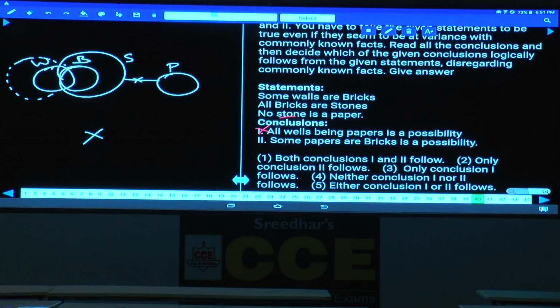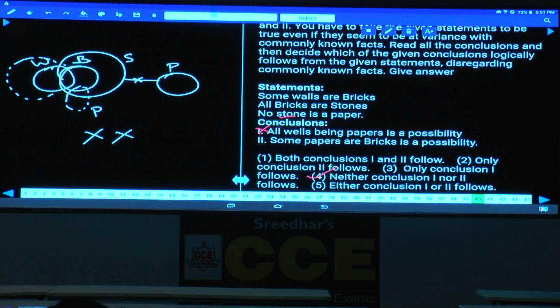And second, some papers are bricks is a possibility. Is it possible? Not possible. Now in order to make this possible, your paper must be like this, which is not possible. Hence neither 1 nor 2, choice 4. Now this is about question number 36 to 40.